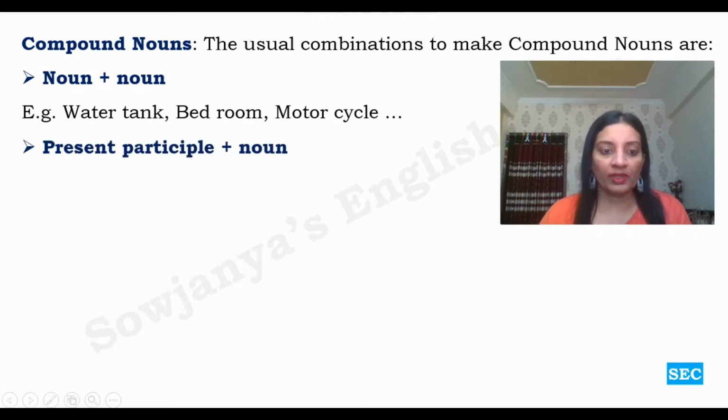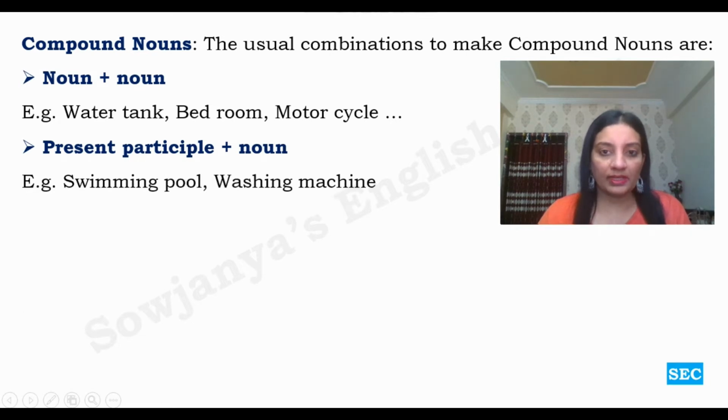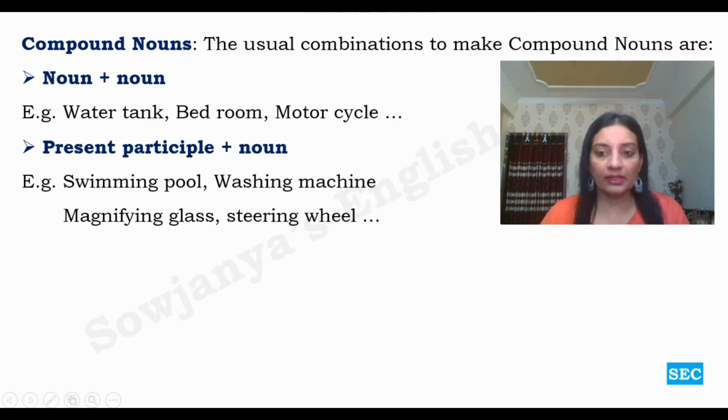And then present participle plus noun. See, among compound words, these compound nouns are the most popular ones. It has more than 5 or 6 ways of forming compounds. Let us learn about them. Present participle plus noun. Present participle is nothing but V1 plus ing. Swimming pool, which acts as an adjective. Swimming pool. Washing machine. Magnifying glass. Steering wheel.